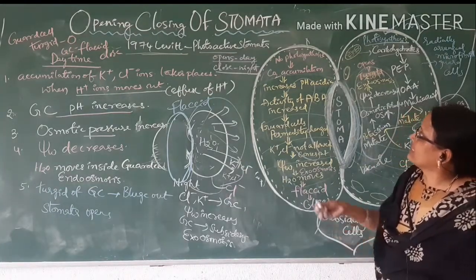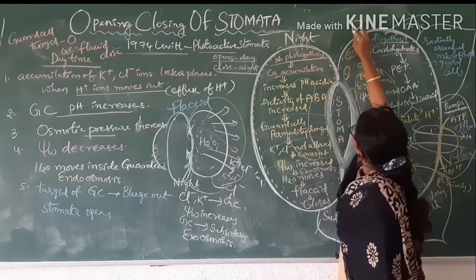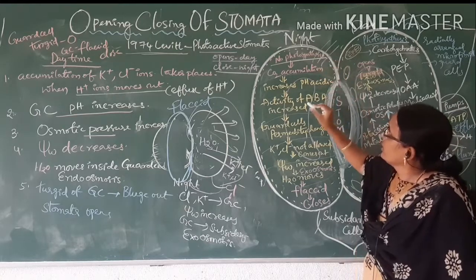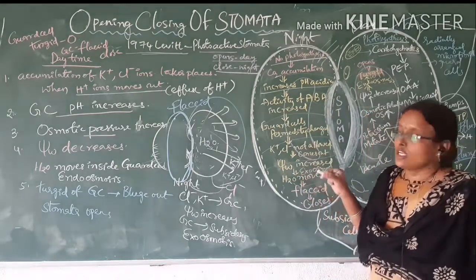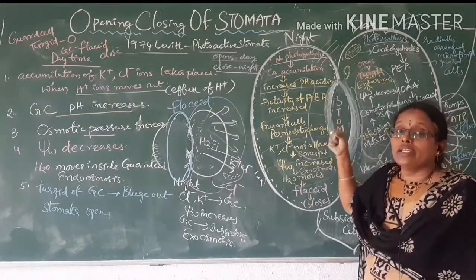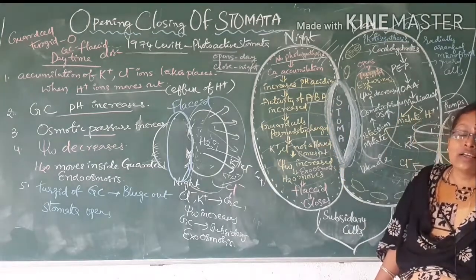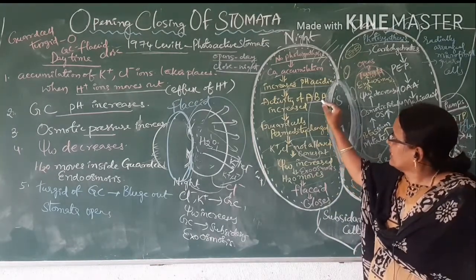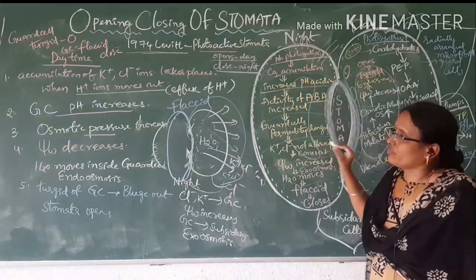But during the night, when there is no photosynthesis, carbon dioxide still enters the stomata. That entered carbon dioxide will increase the pH in the guard cells. In the day the pH is decreased, whereas at night the pH is increased. Increased pH activates the activity of ABA. ABA is abscisic acid, an anti-transpirant. When ABA activity is increased, it changes the permeability of the guard cells.